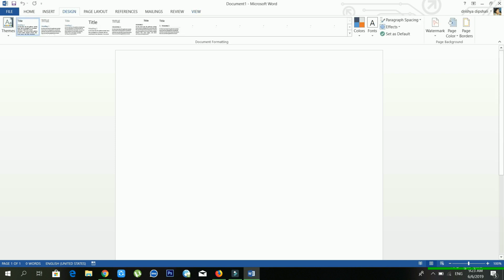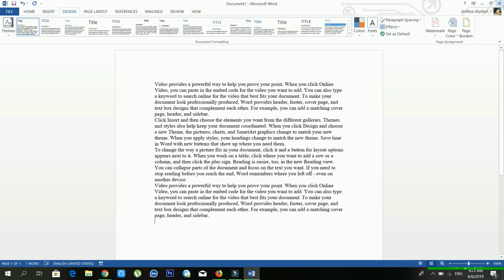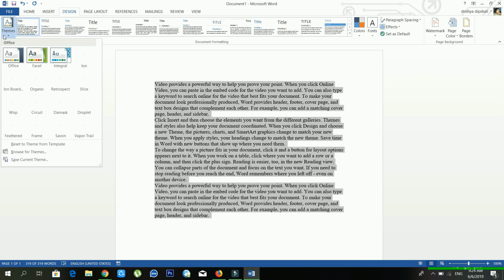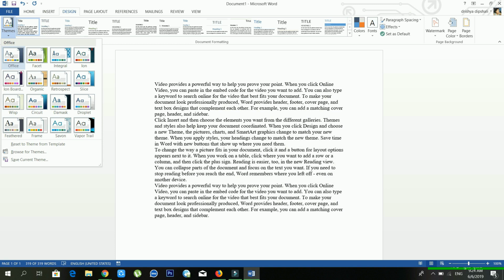First of all, I'll type something here. It is one of the amazing features of Microsoft Word. See, there are lots of sections available inside the design menu. One is document formatting, another is page background. From the themes you can change different kinds of styles. See, there are lots of themes available inside the themes options, and every single theme has its unique styles, unique size and unique font color also.